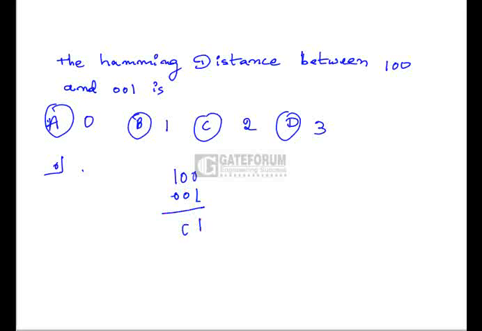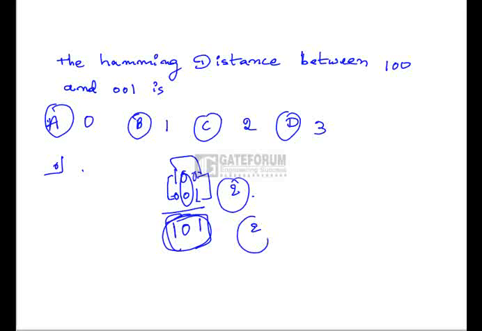If both bits are the same, it will be 0. That is the exclusive OR function. So the number of bits that differ: 1 converts to 0, 0 to 1, and the middle 0 is the same. So 2 bits are changed, and the Hamming distance will be 2. Or else we can perform the exclusive OR operation directly and count the number of ones present in it. So 2 is the right answer. Option C is the right answer.